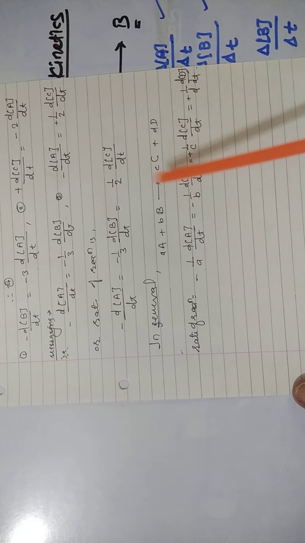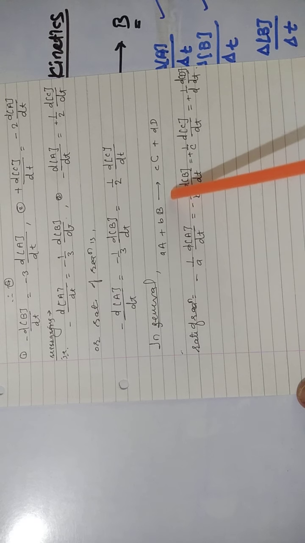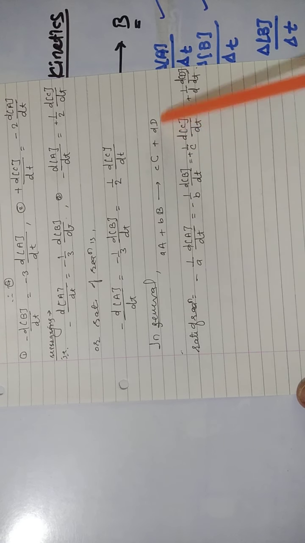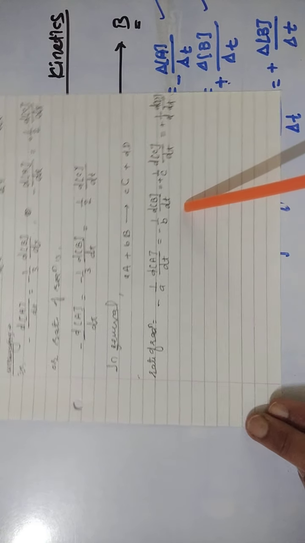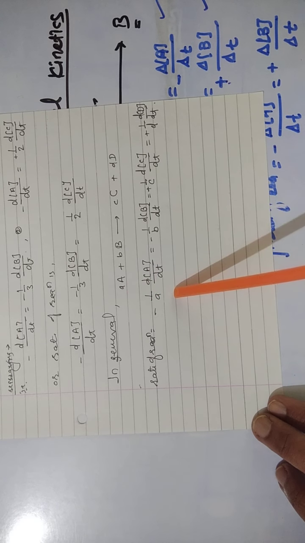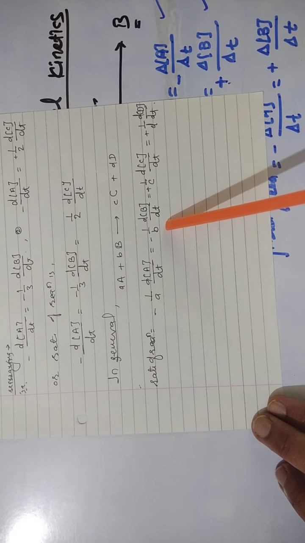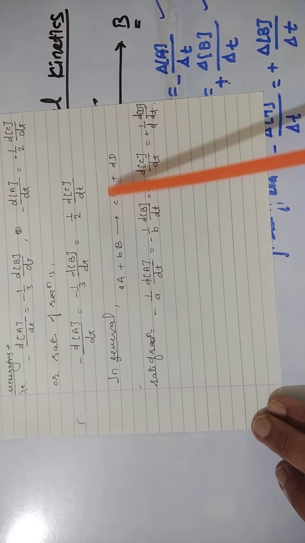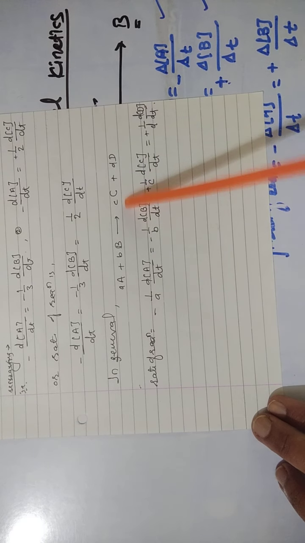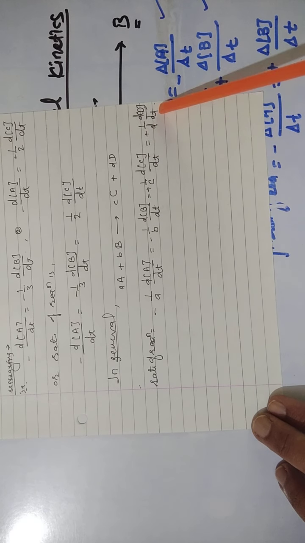Now in general, if the number of moles are different for each reactant and product, a times of A reacts with b times of B, it gives c times of C plus d times of D. Directly the rate can be written as minus 1 by a, change in concentration of A divided by change in time, is equal to minus 1 by b, consumption of B rate, is equal to plus 1 by c, formation of C, is equal to 1 by d, formation of D. So this is the general representation.